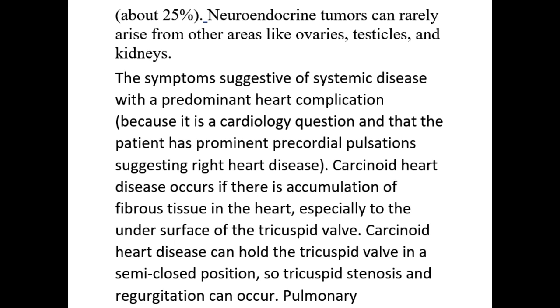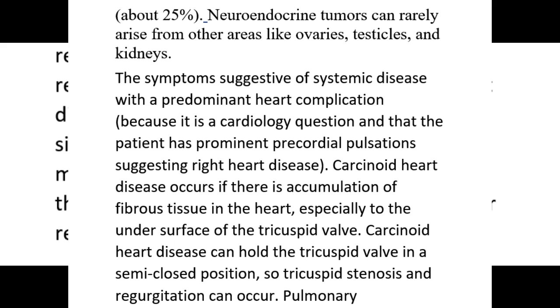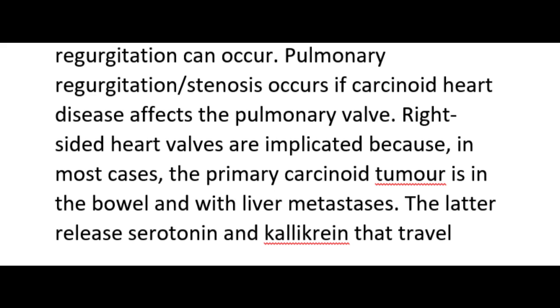Carcinoid heart disease occurs if there is accumulation of fibrous tissue in the heart, especially on the undersurface of the tricuspid valve. Carcinoid heart disease can hold the tricuspid valve in a semi-closed position, so tricuspid stenosis and regurgitation can occur. Pulmonary regurgitation and stenosis occur if carcinoid heart disease affects the pulmonary valve.